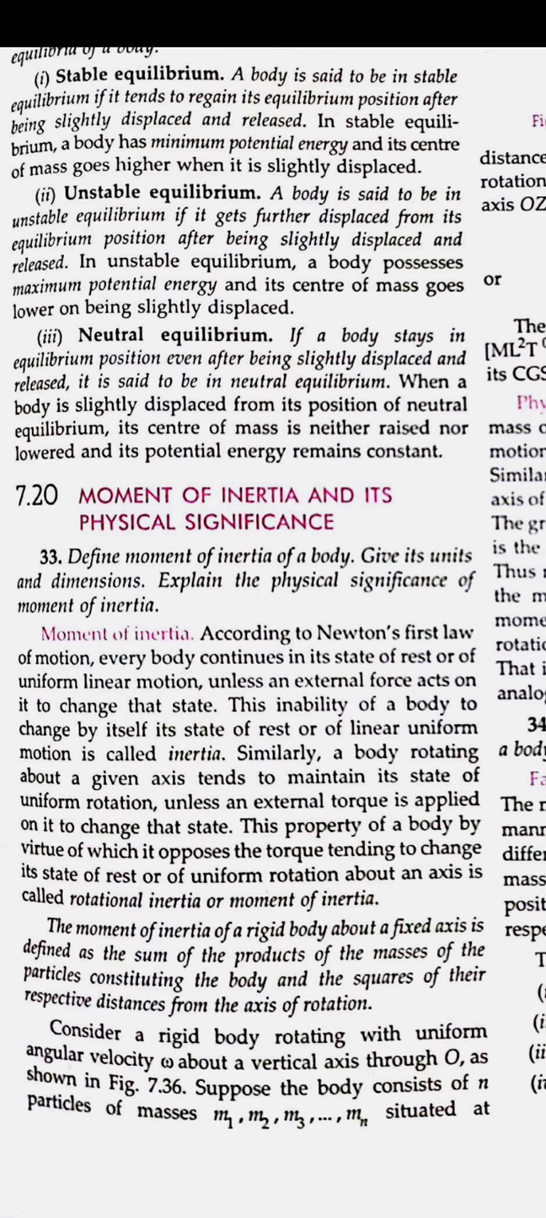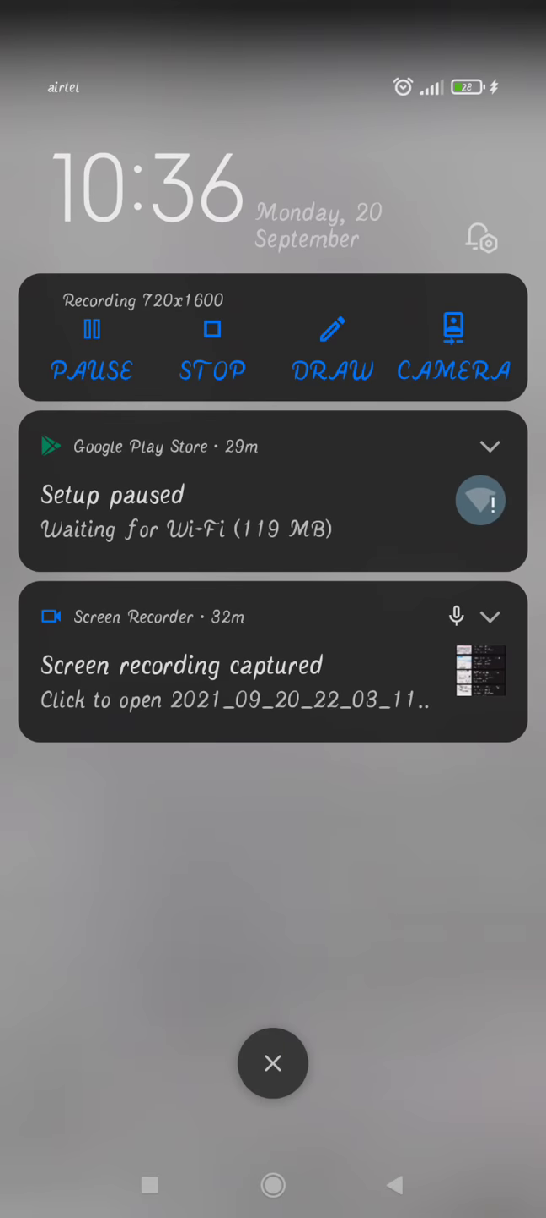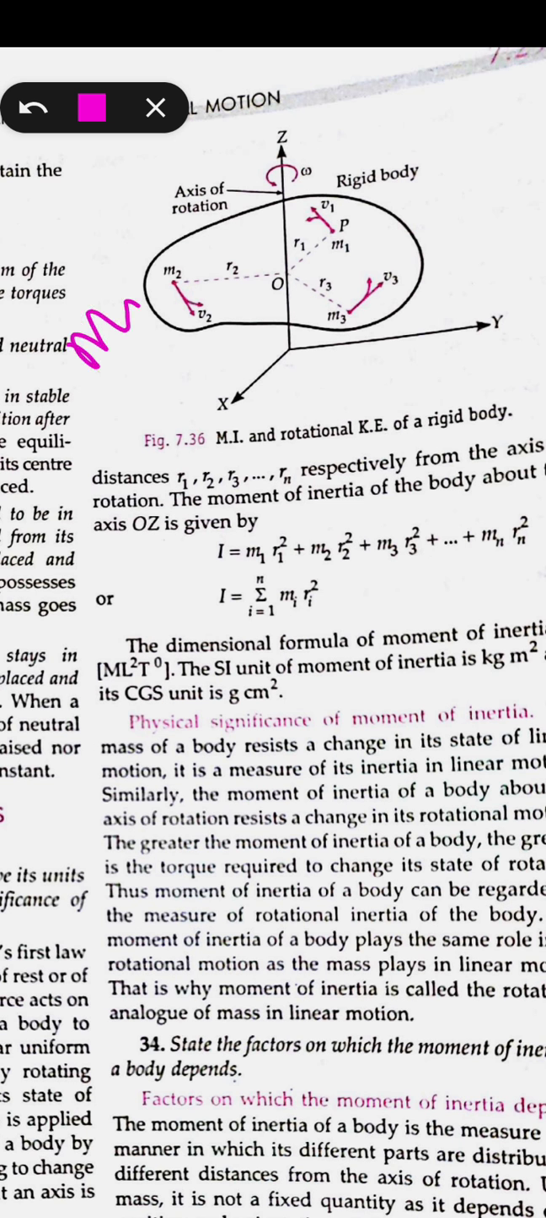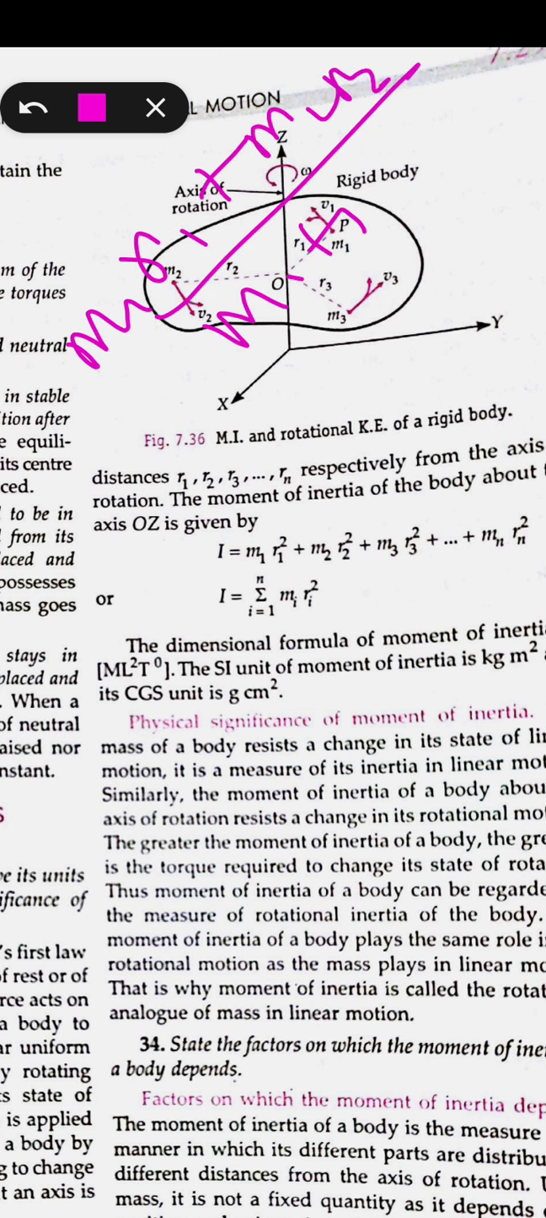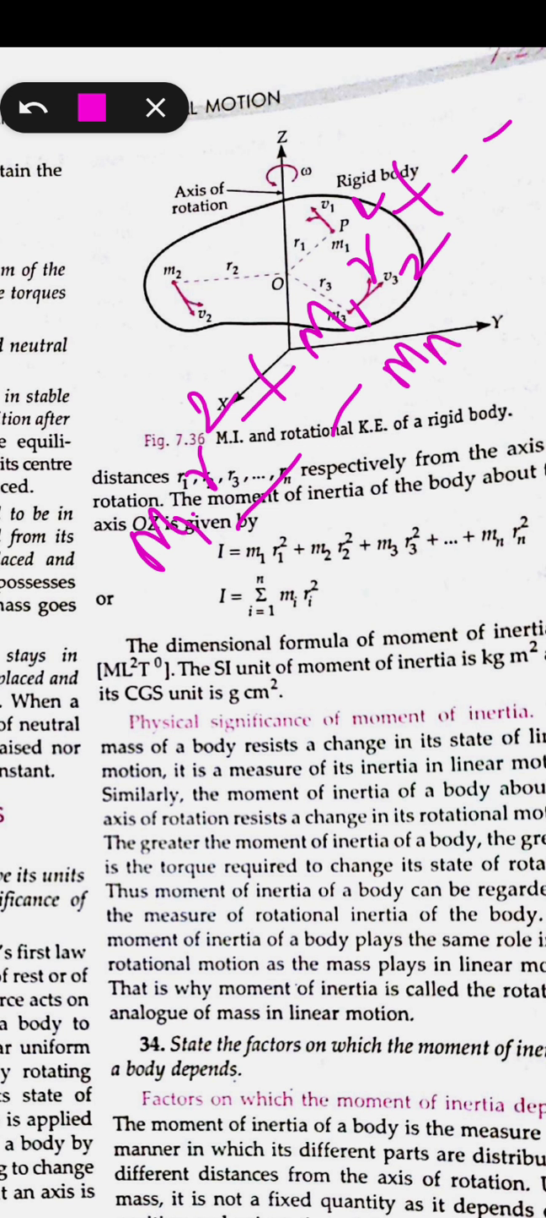There used to be some confusion between the center of mass and the moment of inertia. In the center of mass we have seen m1 r1 plus m2 r2 upon m1 plus m2, and for the x coordinate we have taken m1 x1 plus m2 x2 upon m1 plus m2. But here we are talking about moment of inertia, which is the product of the masses and the distance squared, and the sum of it till the n particles. It is the sum over the system of n particles of the product of mass and distance squared, so it goes till m n r n squared.